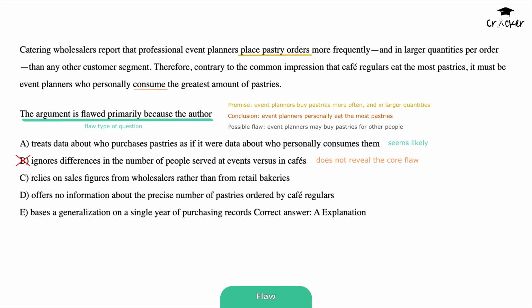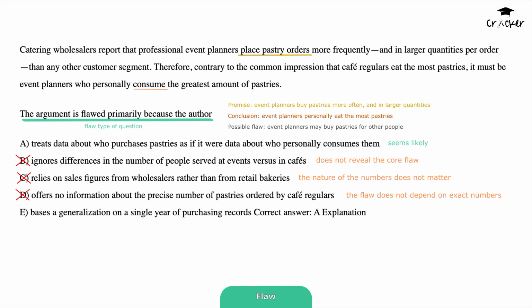Option C criticizes using wholesale data instead of retail. That doesn't address the real flaw. Whether the numbers came from wholesale or retail, the problem is still confusing purchasers with consumers. Option D points out the lack of precise numbers for cafe regulars. But we don't need exact numbers to see the leap in reasoning. The flaw is in the logic itself.